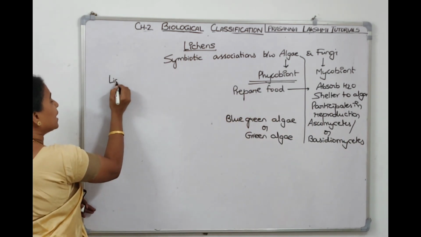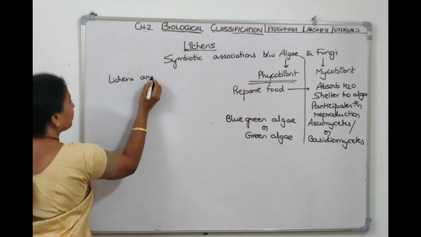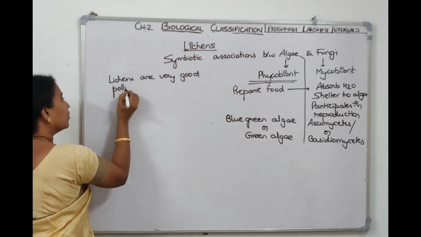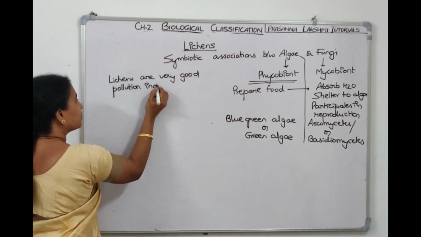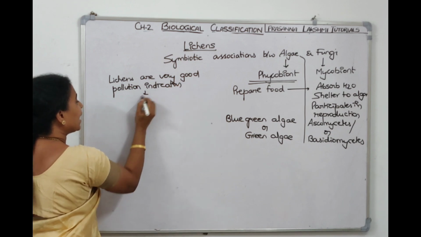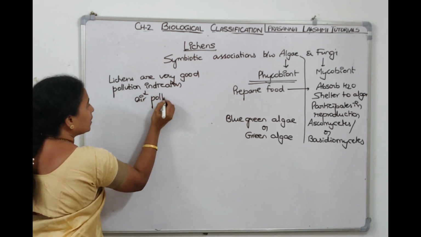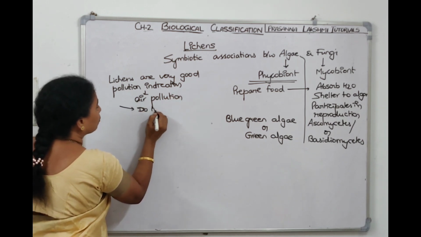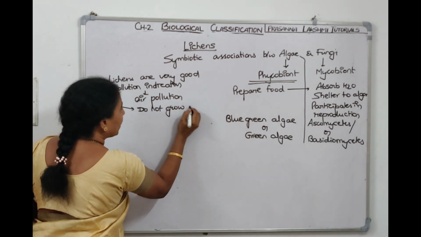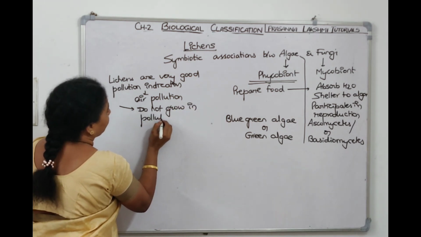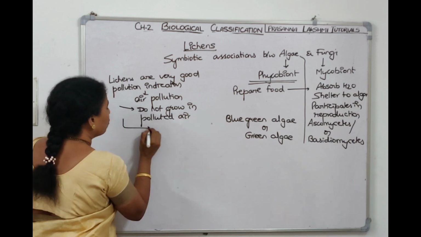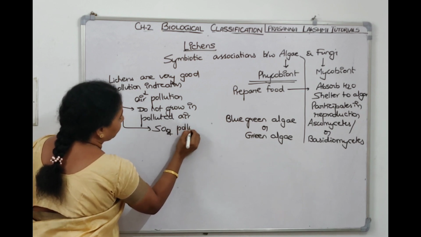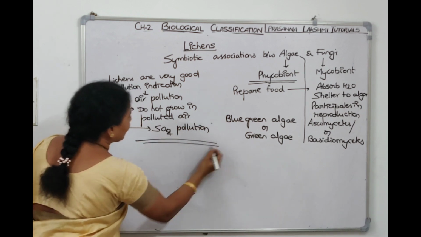And then we said lichens are very good pollution indicators. They indicate air pollution. They do not grow in polluted air. In air, which pollution do they denote? They denote SO2 pollution, sulfur dioxide pollution.